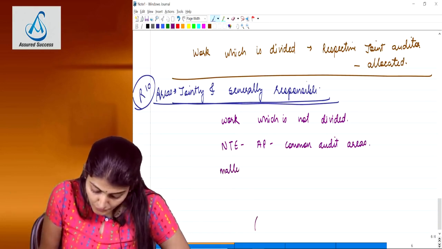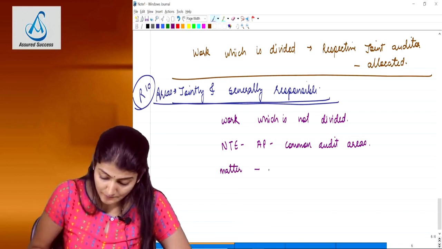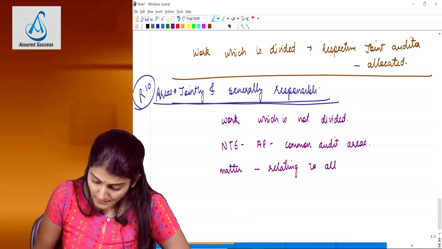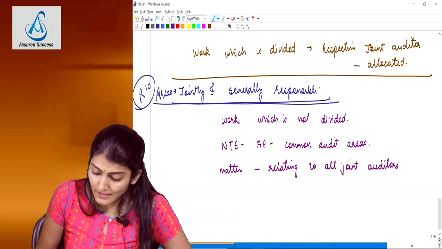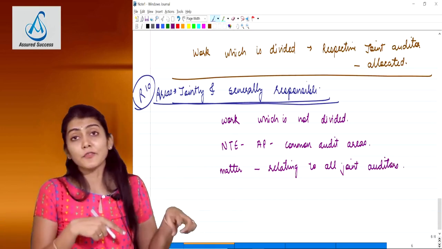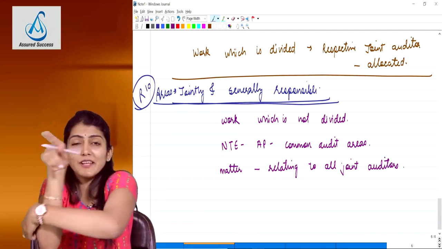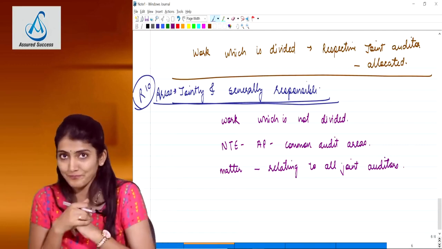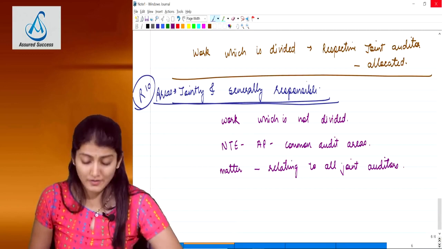Matter relating to all the joint auditors brought to their attention by one of the joint auditors. You can say there is a matter regarding Schedule 3 compliance. Now this is not a matter regarding one of the auditors. It is relating to all, but it has come to the attention of one of the joint auditors. So it is the responsibility of that joint auditor to communicate that matter to all the other joint auditors, and then they are jointly and severally responsible.